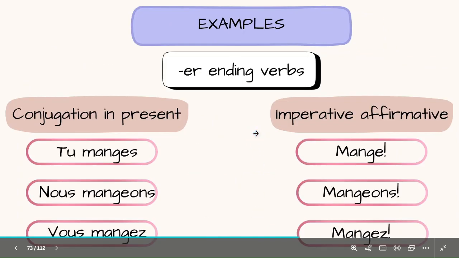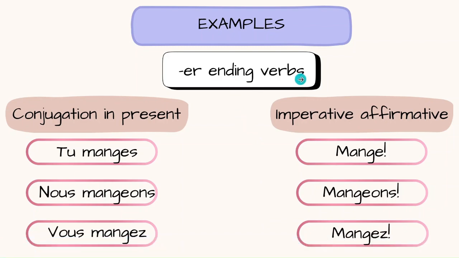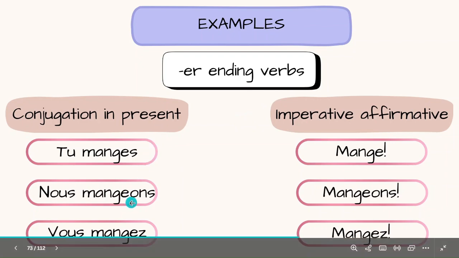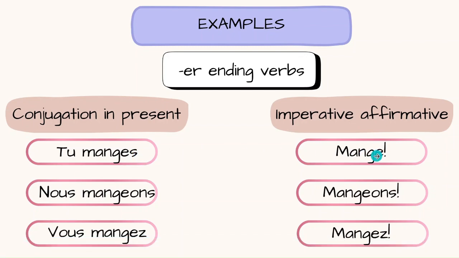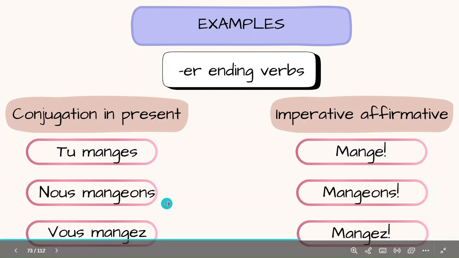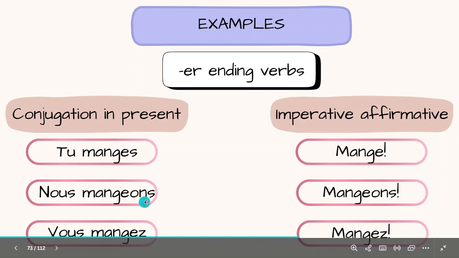Now we will look at some examples. For an er-ending verb, we have taken the verb manger, which is to eat. In present, it is conjugated as tu manges, nous mangeons, vous mangez. Notice we have mangeons with an E. For imperative affirmative, we remove the subject pronouns. For tu, we remove the S as well and simply add an exclamatory mark. For the remaining two subject pronouns, no change in the conjugation is made whatsoever and we simply add an exclamatory mark in the end.